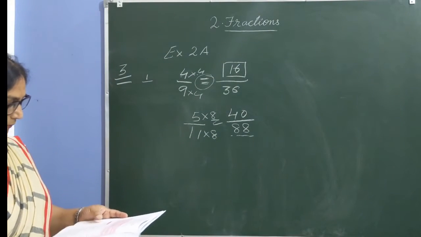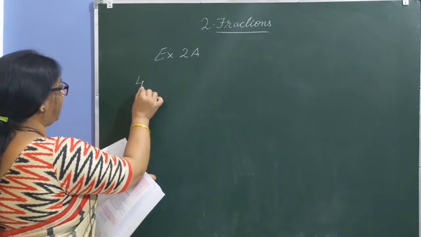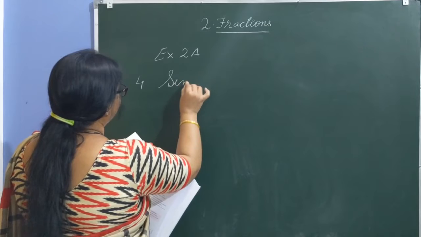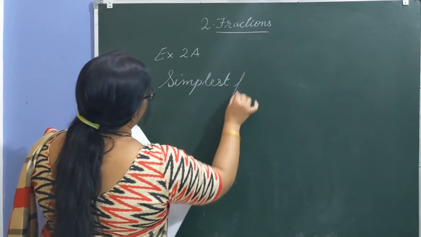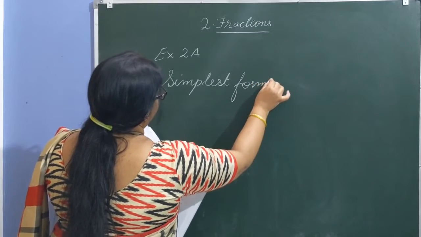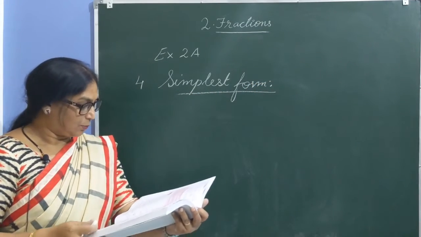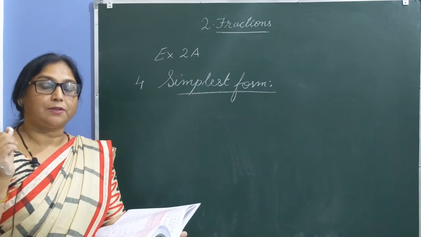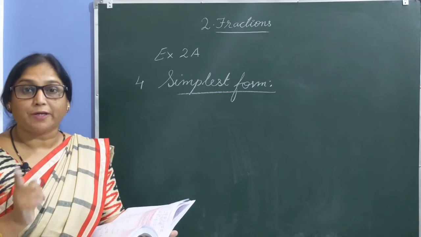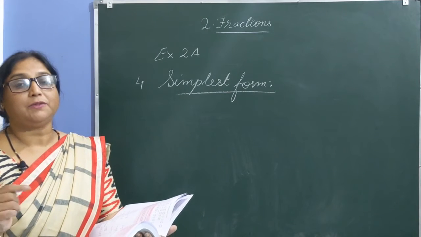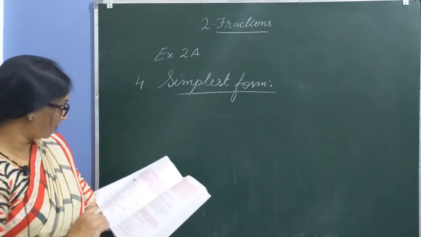Question number 4. Write each of the following fractions in simplest form. Convert into simplest form. May I know what is simplest form? To write in simplest form is to convert it into a fraction whose numerator and denominator have only one common factor, that is 1. Means the HCF of the two is 1, no other factor. So let us take two examples.